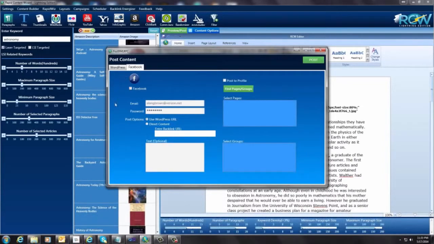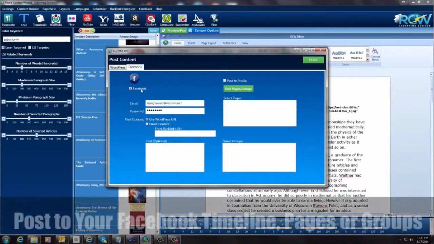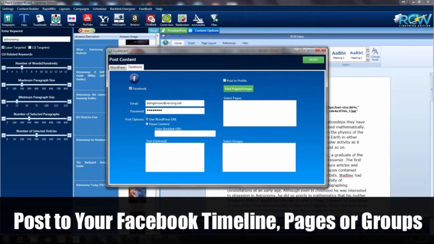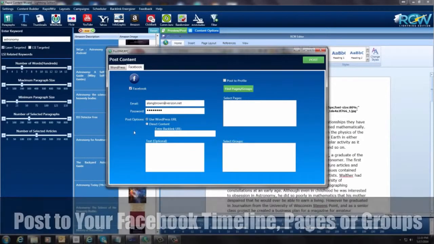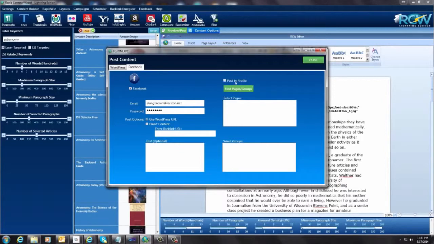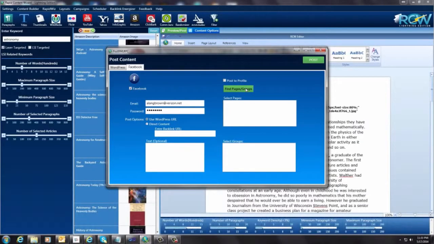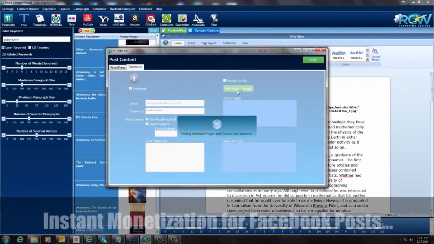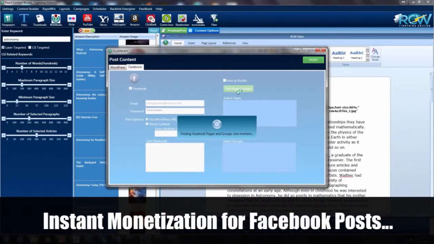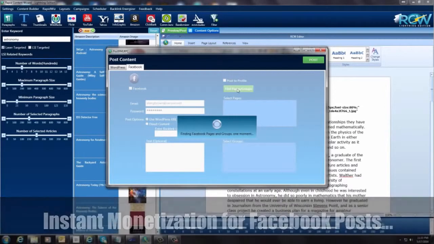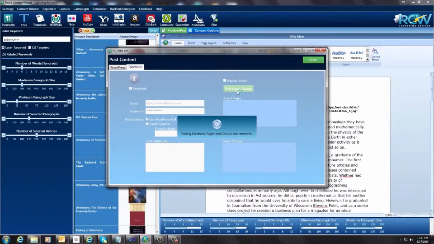Then I'm going to come over here and click this little Facebook because I want it to go to Facebook. And you have three options here with Facebook. You can post it to your personal profile. You can find pages and fan pages and groups that you subscribe to, and post to those. So I'm going to click this button here, and this just takes a second. But you see how powerful this is? I mean, you can get all this stuff with a click of a button.